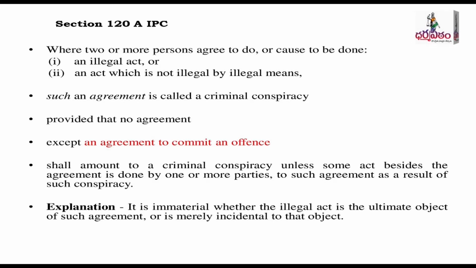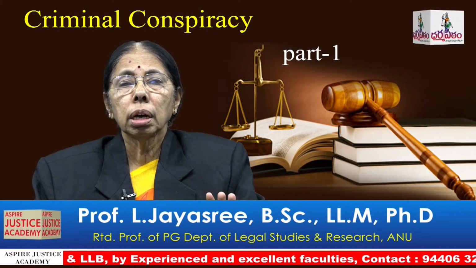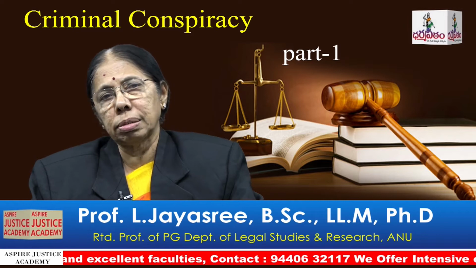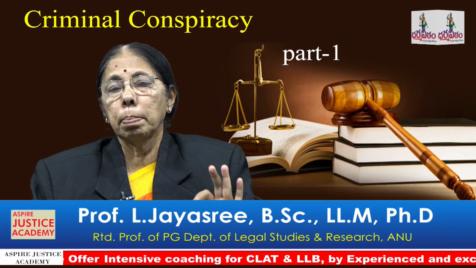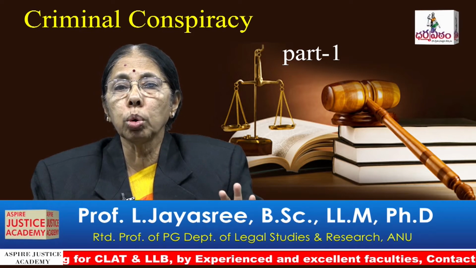Section 120A of the IPC reads the criminal conspiracy like this: where two or more persons agree to do or cause to be done an illegal act, or an act which is not illegal by illegal means, such an agreement is called criminal conspiracy. This is the definition given under Section 120A, which means an agreement between two or more persons. The first point is there must be an agreement between two or more persons.